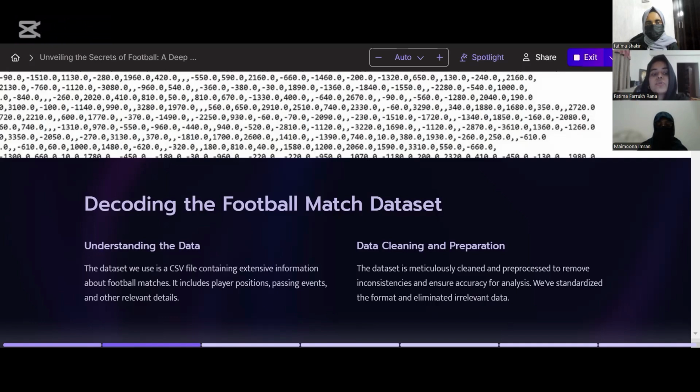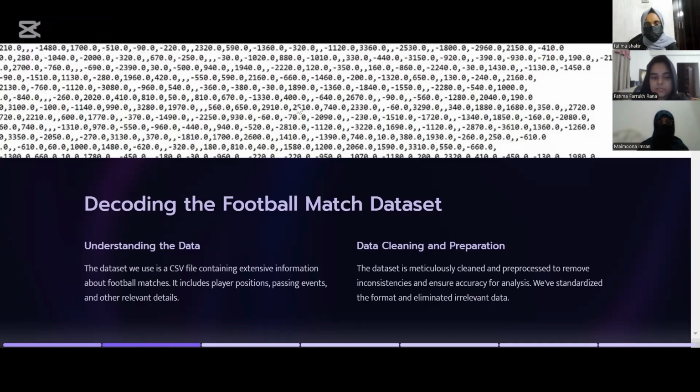Then for the output preparation, we generated a separate dynamic graph file in the required format where the nodes represent the active players in the match, edges capture passes including attributes like frequency and timestamps, and each match's data is stored in isolation to prevent data leakage between matches. This approach ensures clean and accurate segregation of passes, enabling detailed analysis of passing patterns for individual matches without interference from other games.